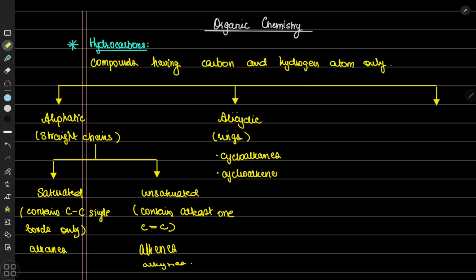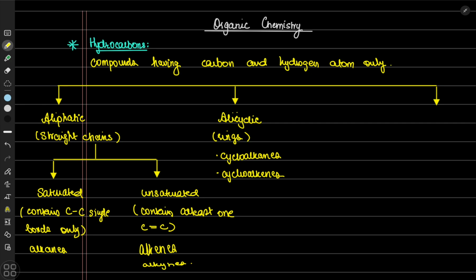Now some of you might ask whether there can be cycloalkynes. Just as a tidbit, remember that a compound can either have a triple bond or be in the form of a ring.